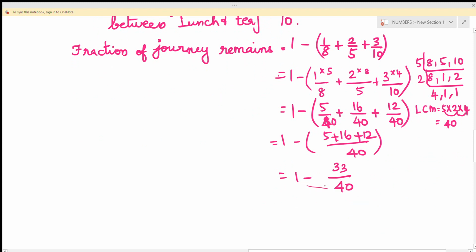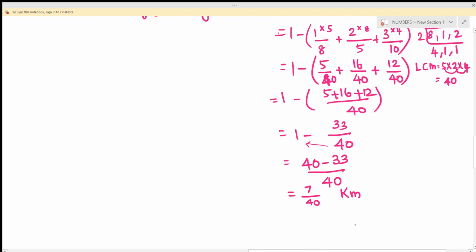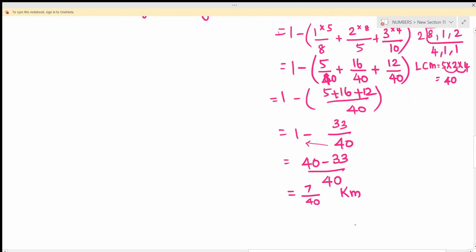So now do the cross multiplication. 40 1s are 40 minus 33 by 40. Subtract 40 minus 33. If you subtract, you will get 7. So 7 by 40 is the fraction of the journey that remains. This is what he wants to cycle. So here total distance is given. It is 80 kilometer. This is given in the question.